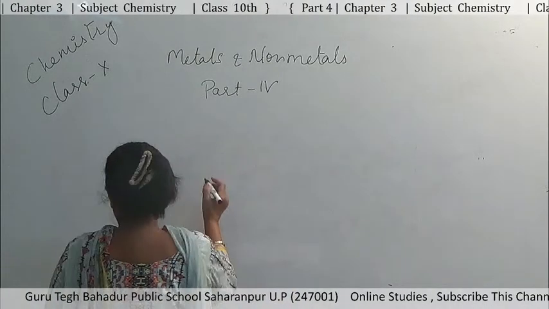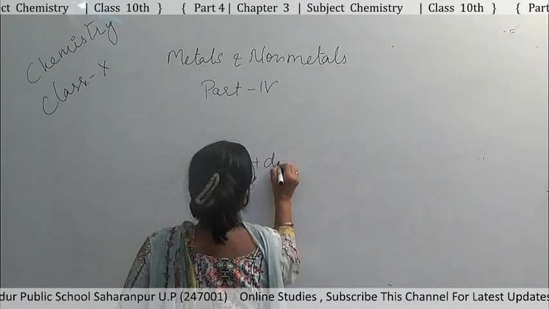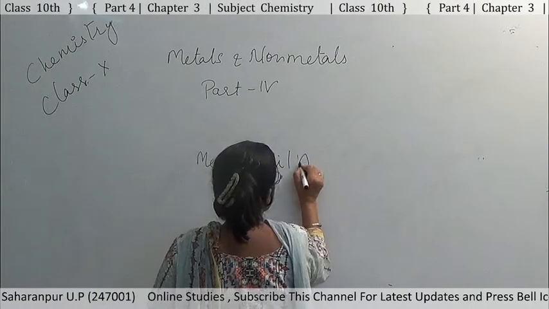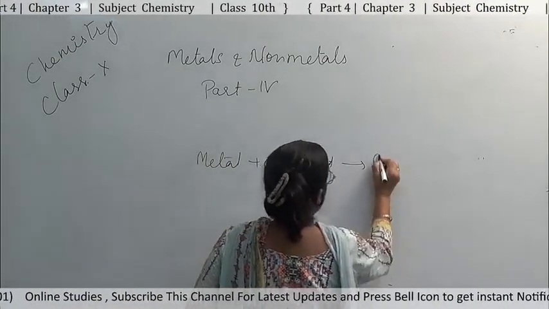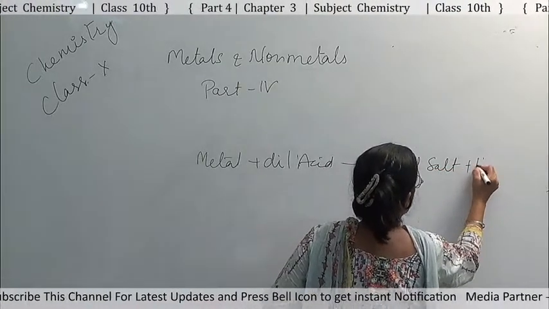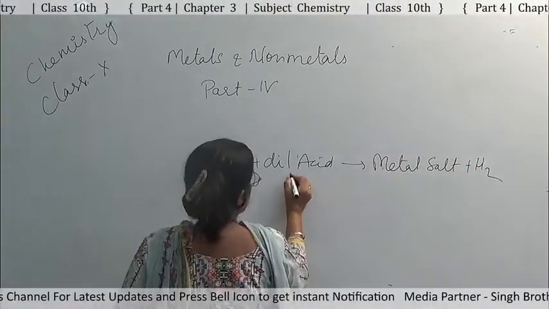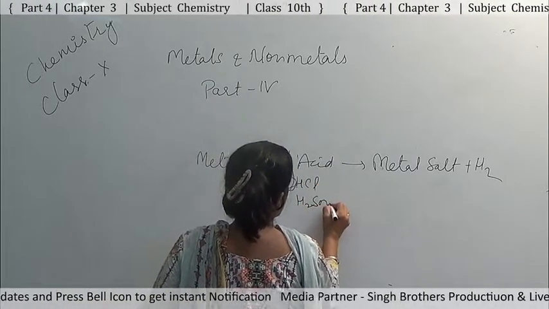The reaction is: metal plus dilute acid forms metal salt plus hydrogen. This dilute acid can be HCl or H2SO4.